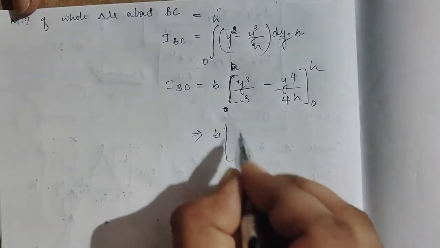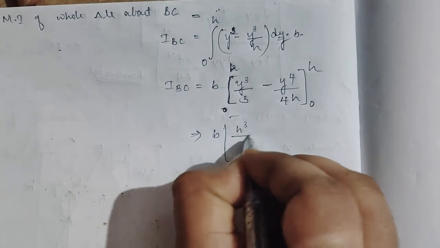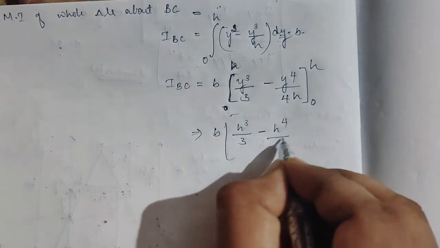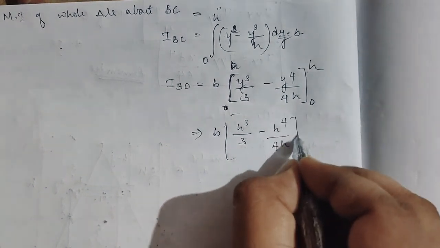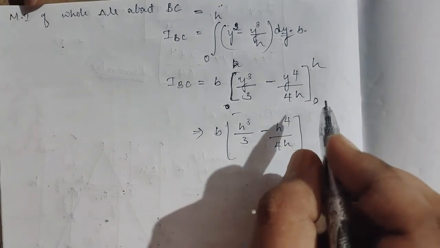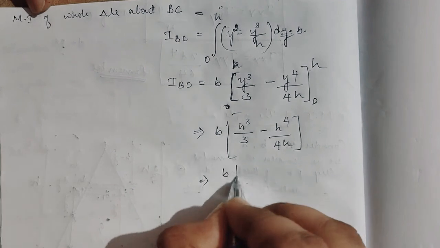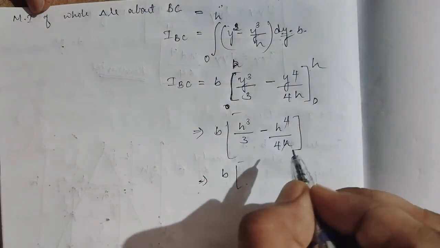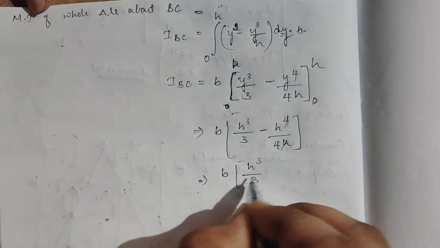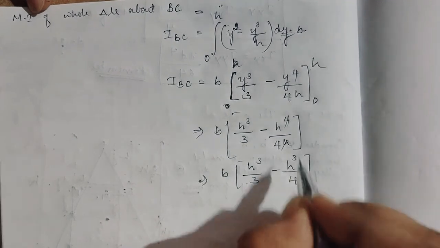So b into, wherever y is there we have to put h: h cube by 3 minus h to the power of 4 divided by 4h, minus 0 will come in the place of y. If we put 0, it will be 0 only. Now b into, this h cancels, so h cube by 3 minus h cube by 4.